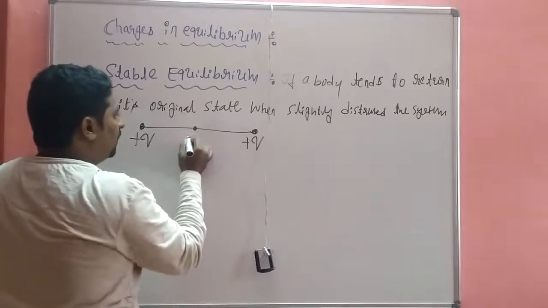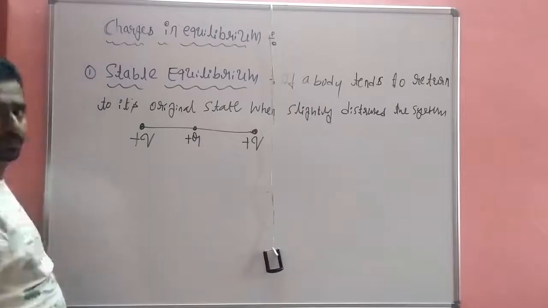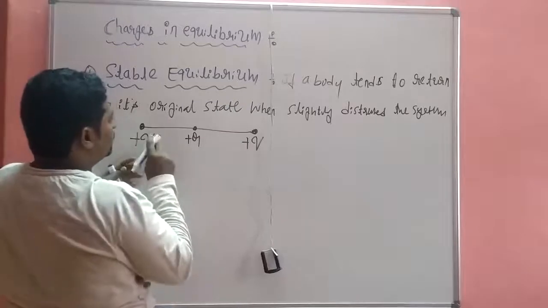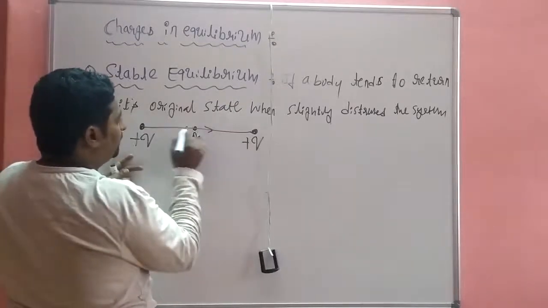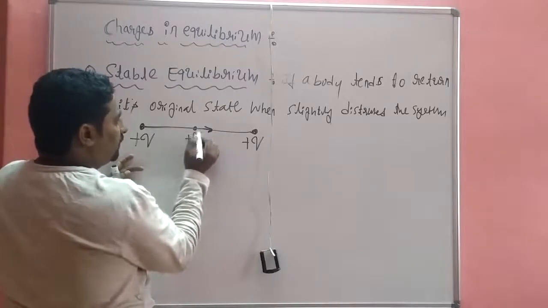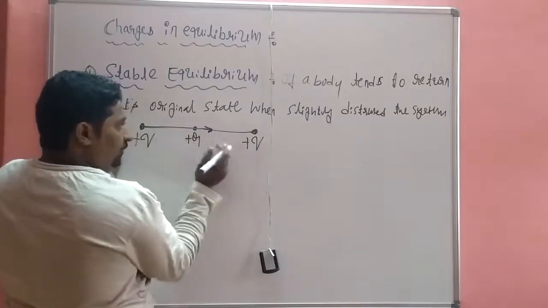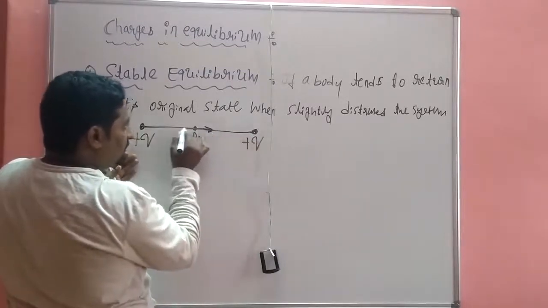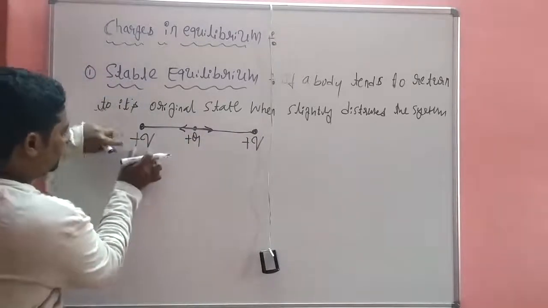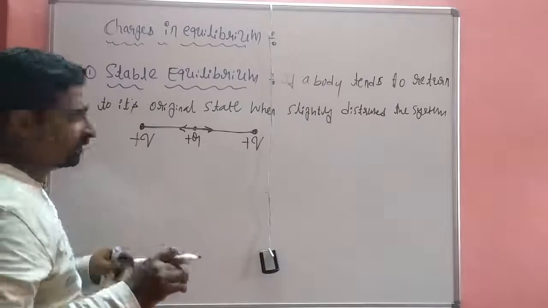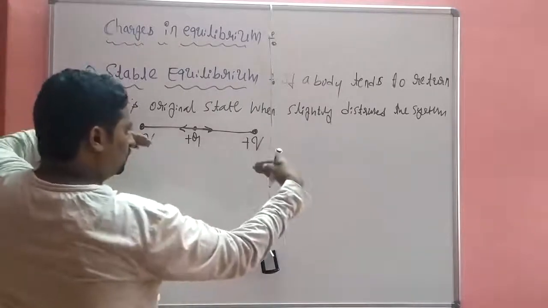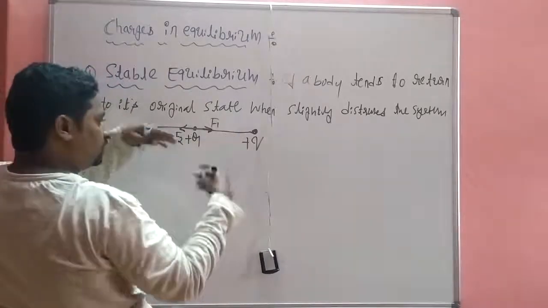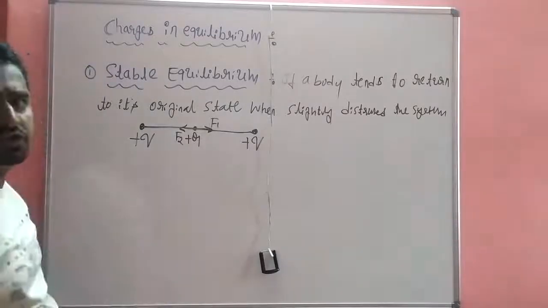So if you put the charge capital Q positive, it is a repulsive force. Now the charges start to repel. So again the charge comes to this position. Look, the magnitude remains the same. So for both charges the forces are opposite. This is F1, this is F2. Both the forces are opposite, so this is the equilibrium condition.